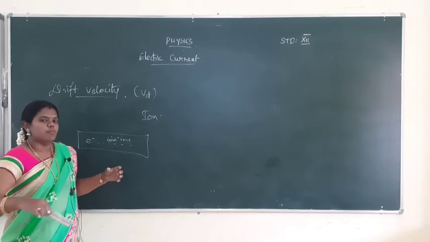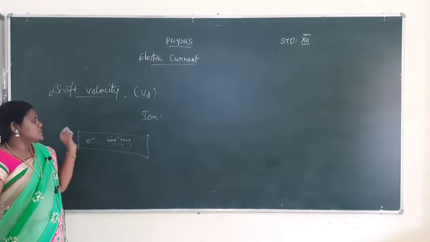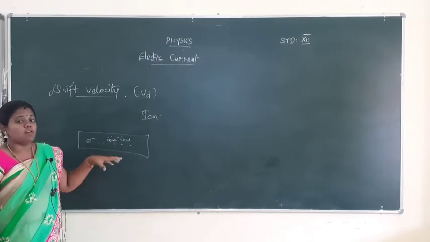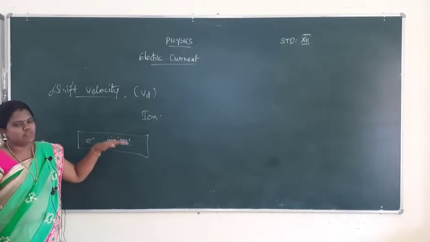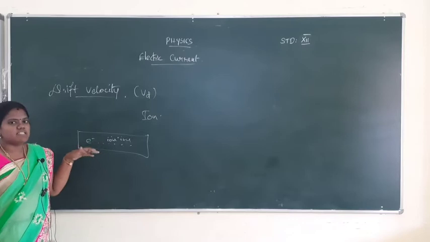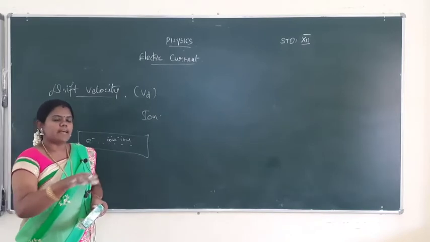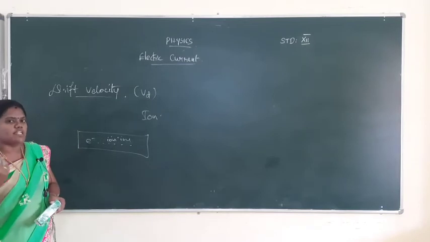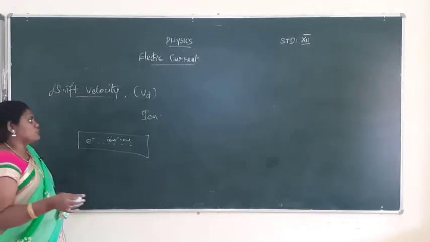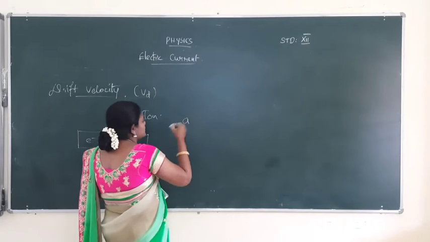So the current will be moving in a zigzag direction. Zigzagly the current will be moving, but all the time the electrons are having some velocity that is called drift velocity Vd. The electrons will be moving in a zigzag motion. Velocity is there, so definitely the velocity will be changing with time, so definitely an acceleration will be created.